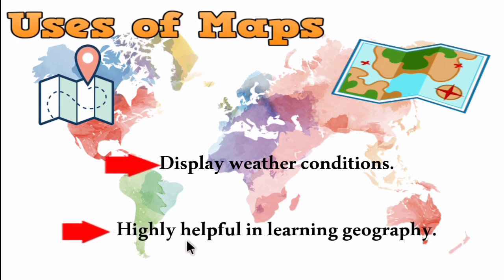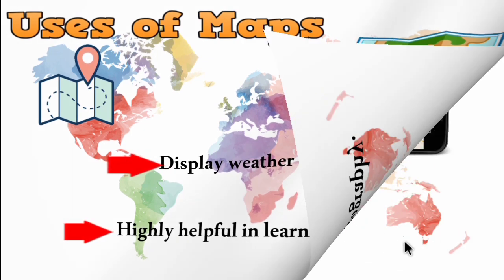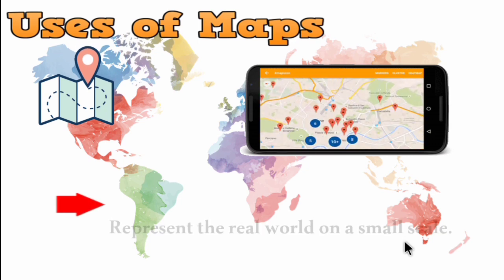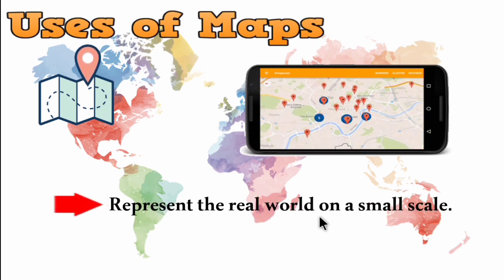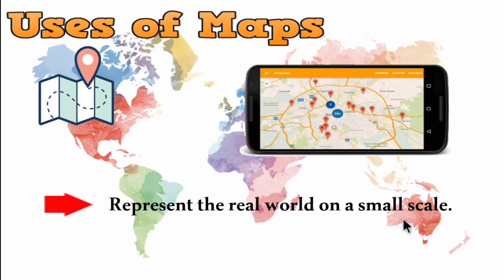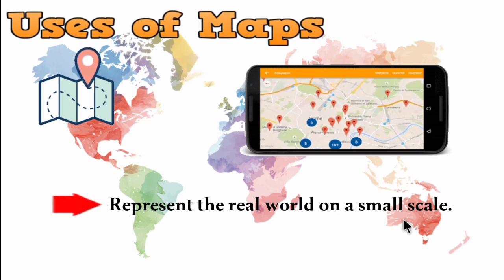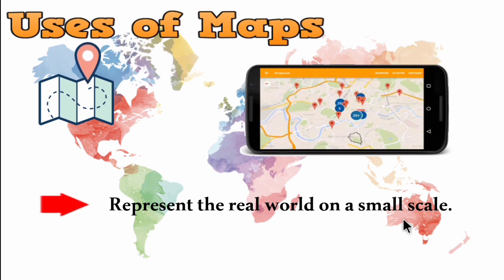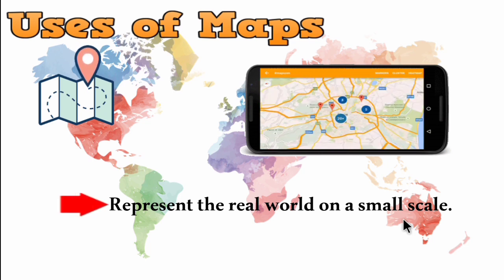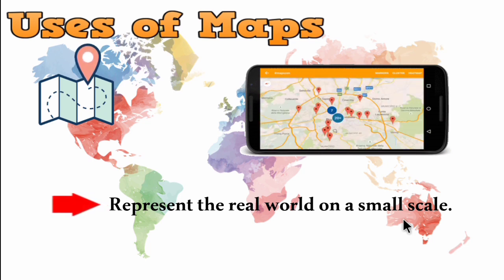Maps are also highly helpful in learning geography. And then, they represent the real world on a small scale. A map is a visual representation of the earth on a flat surface.